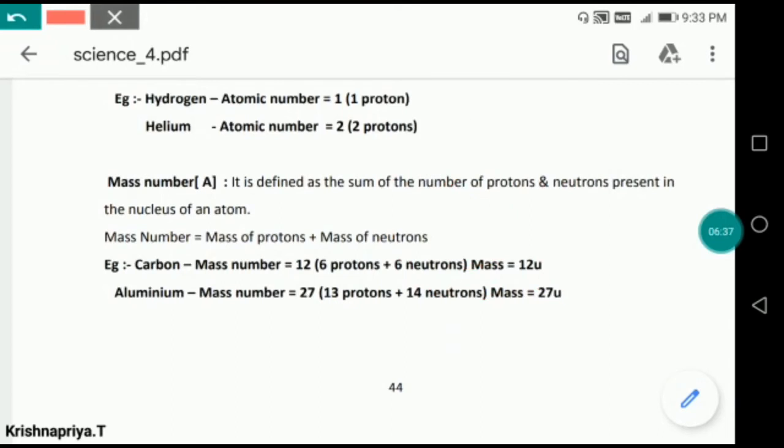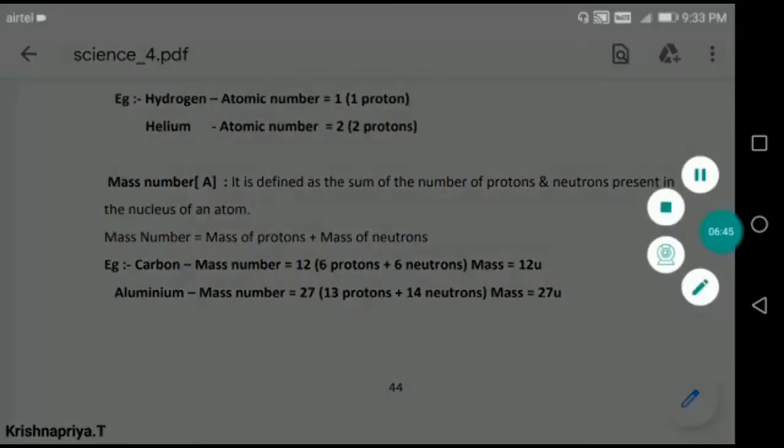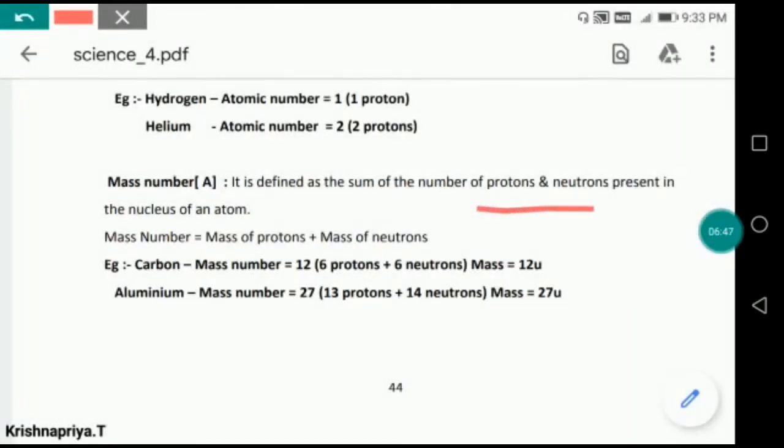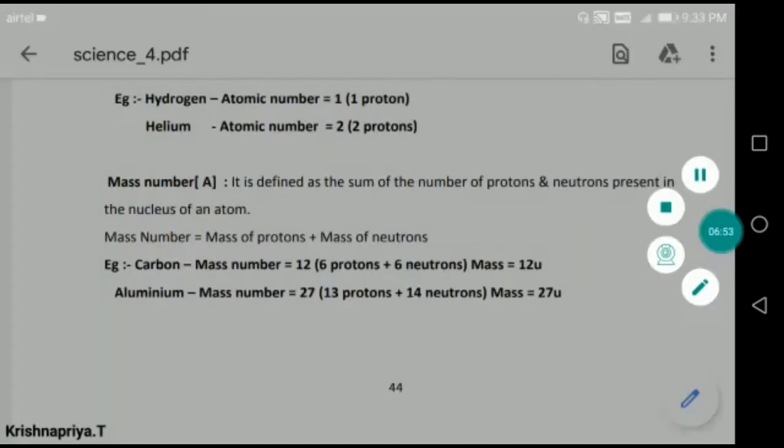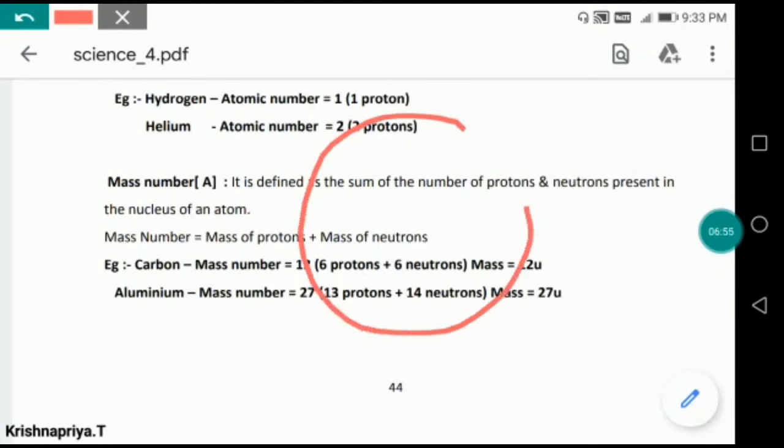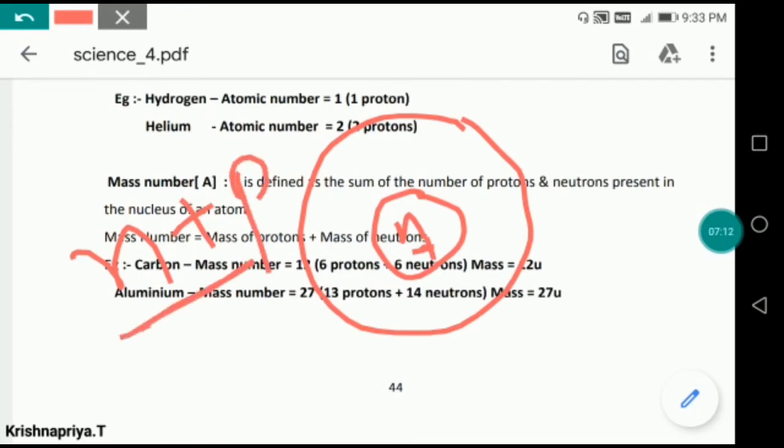Okay, now come to the next topic, that is mass number. What is mass number? Mass number is the sum of protons and neutrons present in the nucleus of an atom. If you see the structure of an atom, suppose I am making a structure of an atom. In the center, what is present? Neutron plus proton. So if we want to calculate the mass of a particular atom, we add neutrons plus protons, then we can easily get the mass of any atom.